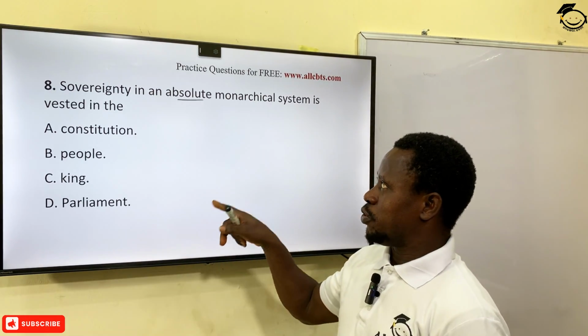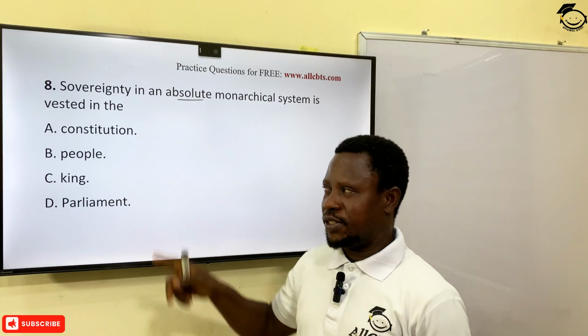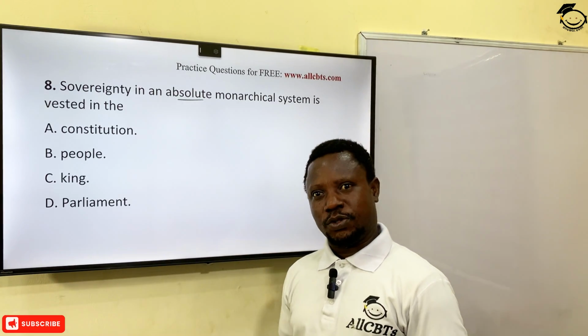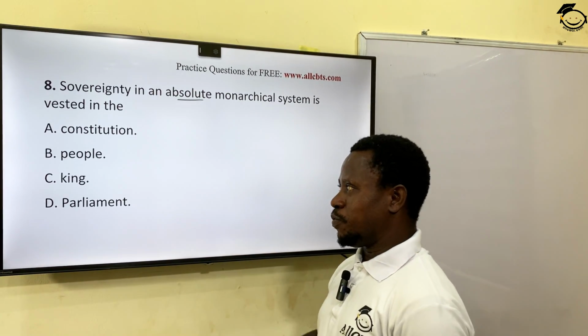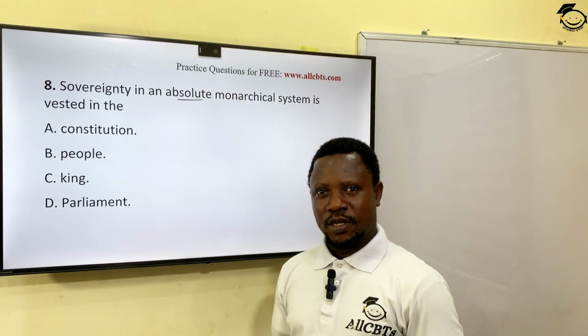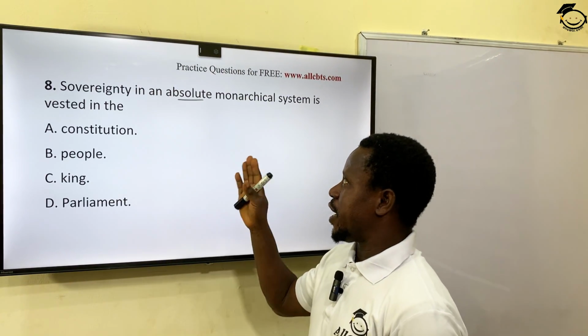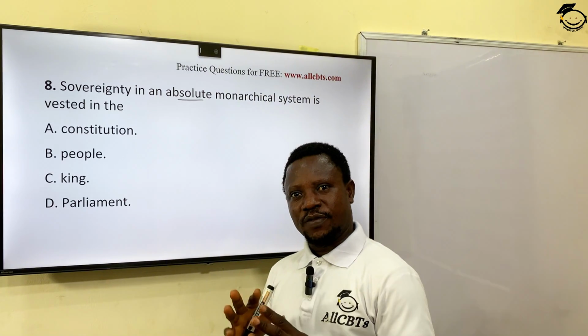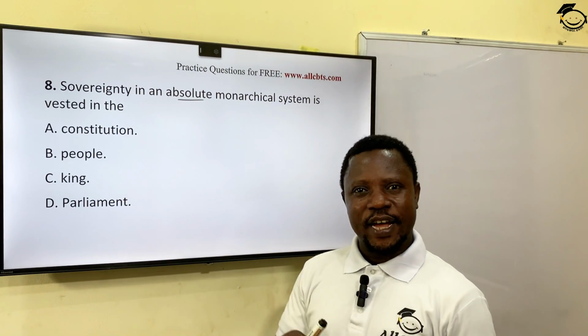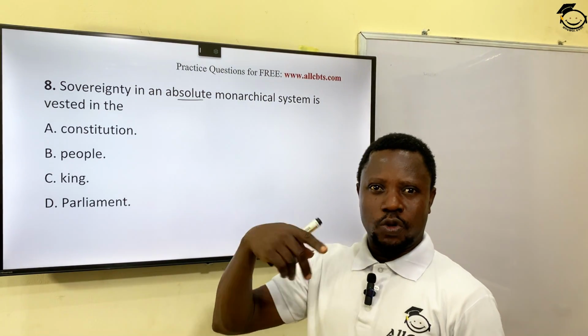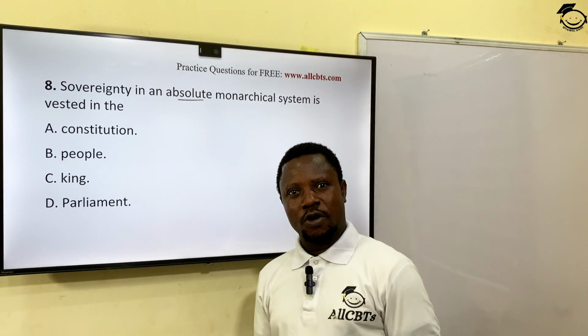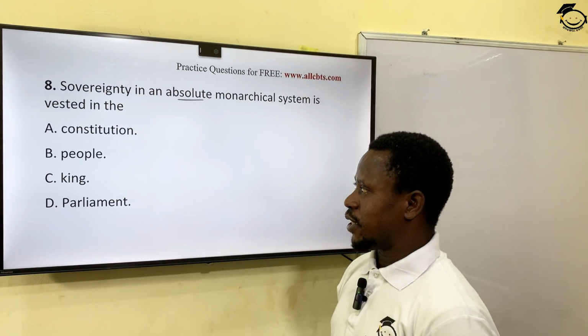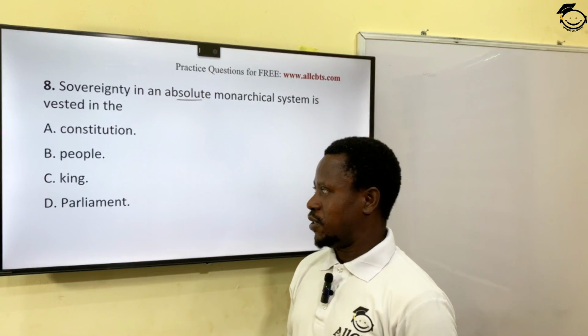But if it were a constitutional monarchy, the opposite of this, the answer would have been A, a constitution, right? And if it were a democracy, the answer would have been B, the people. But in this case, an absolute monarchy system, the sovereignty is vested in the hand of the head, the leader. Could either be a king, a queen, or an emperor. So the correct answer to this question is option C.